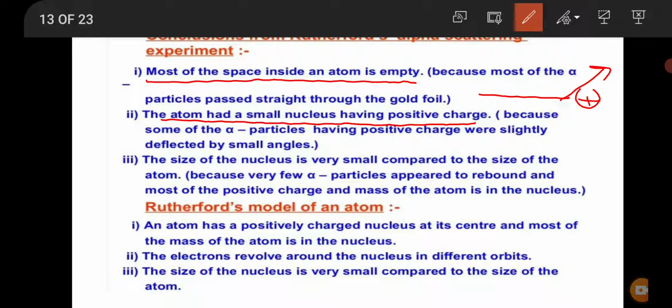Third, the size of the nucleus is very small compared to the size of the atom, because very few alpha particles retraced their path or turned back on the same path, so they appear to rebound. Most of the positive charge and the mass of the atom is inside the nucleus. Since very few alpha particles turned back, the size of the nucleus is very small compared to the size of the atom. So these were the three important conclusions of the Rutherford model.